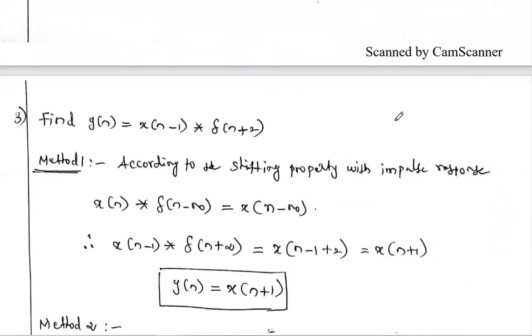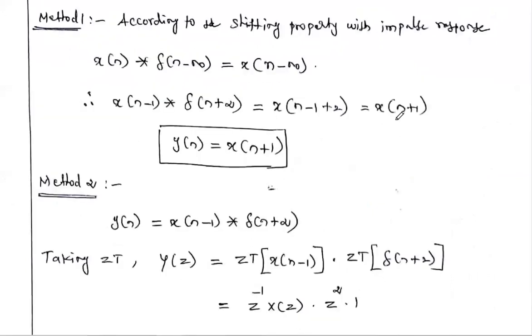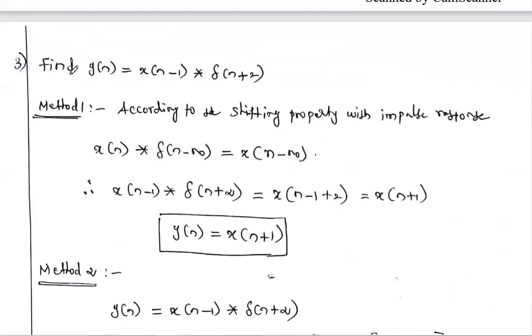And one more problem: find the output y of n equal to x of n minus 1 convolved with del of n plus 2. How can you solve this? Here one signal is convolved with an impulse signal, but this impulse signal is n plus 2, which means a shifted impulse signal. So we have to solve this problem using the shifting property of the impulse.